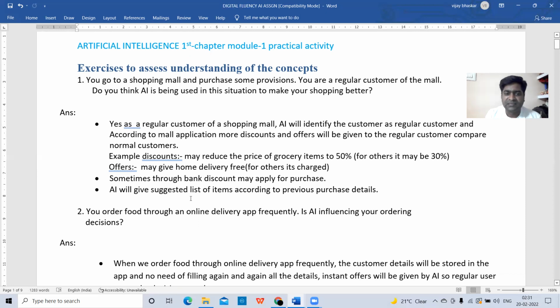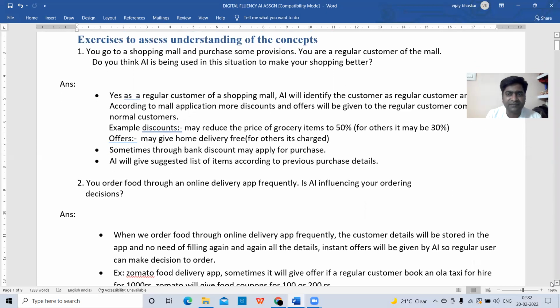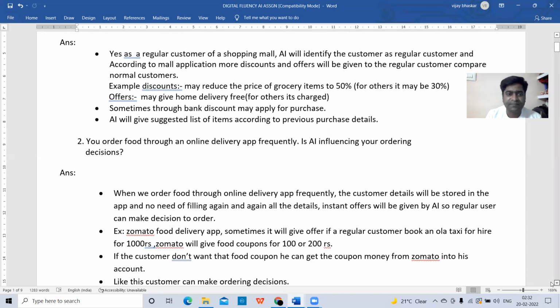AI will give a suggested list of items according to previous purchase details. Whenever a regular customer comes to the mall and searches for items, automatically the system will suggest products to him based on his previous purchases. So these are all the benefits of artificial intelligence for regular customers in the shopping mall. Okay. So that is exercise 1. This is the answer you can write for exercise 1.